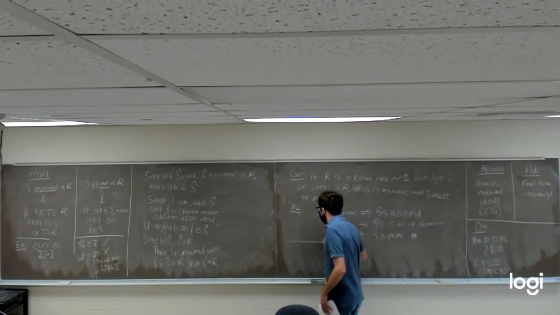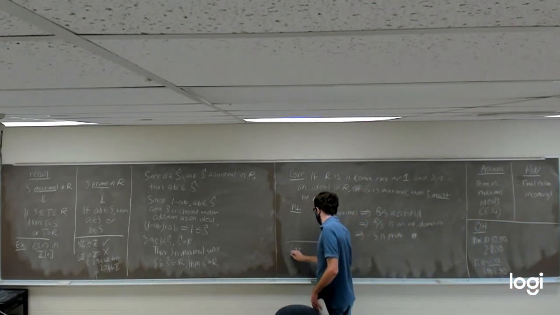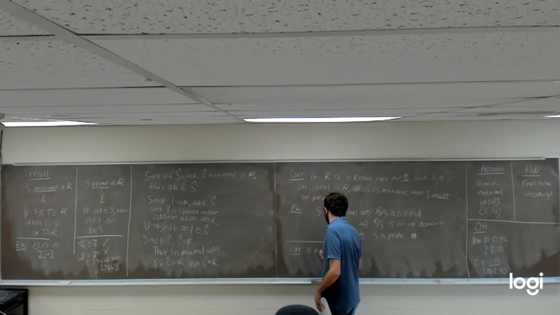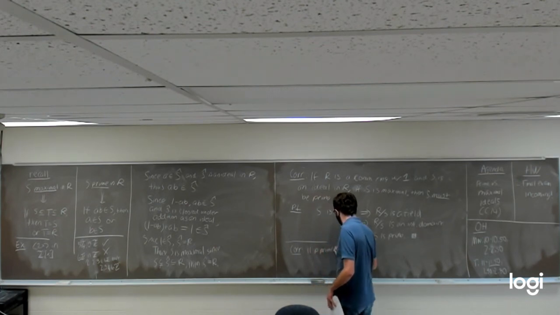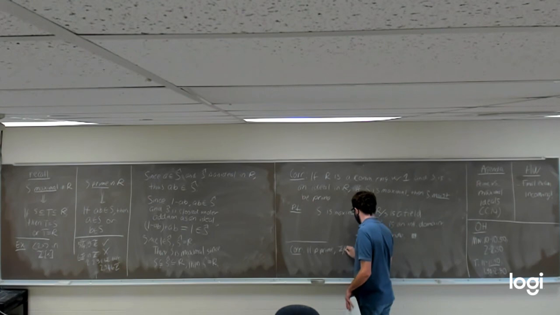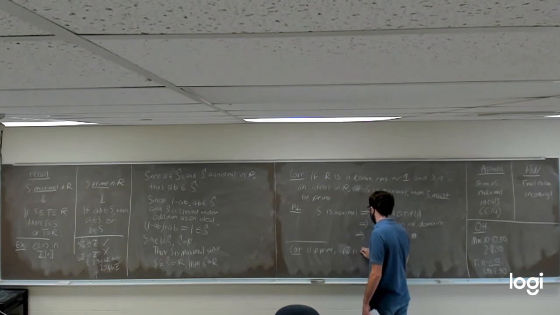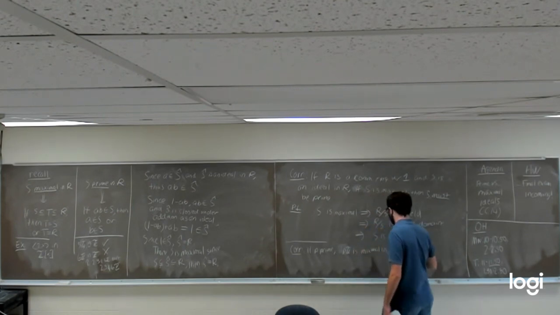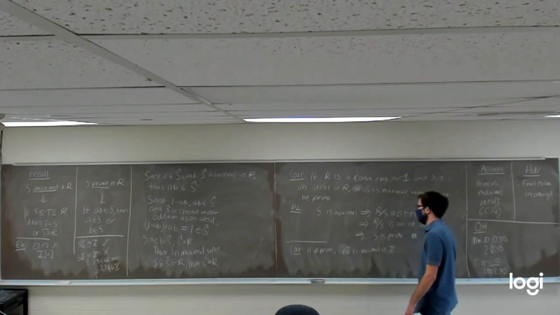Also, by the way, this is going to tell us as a corollary that if P is prime, Z mod PZ, let's not say that. We'll say PZ is maximal in the ring of integers.